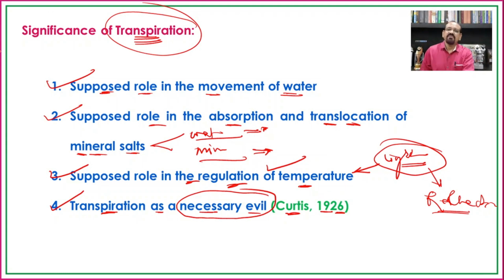It means that if there is already a scarcity of water and transpiration is still carried out, it is an unnecessary loss of water, and even an excess amount of energy is wasted in the absorption of water. Hence, as plants cannot avoid the process of transpiration, though it is harmful because it is a wastage of water, Curtis considered this process of transpiration a necessary evil.